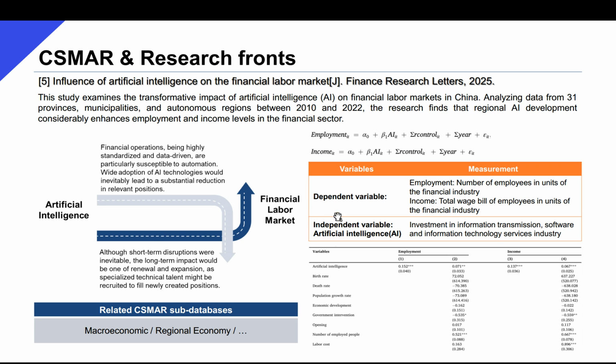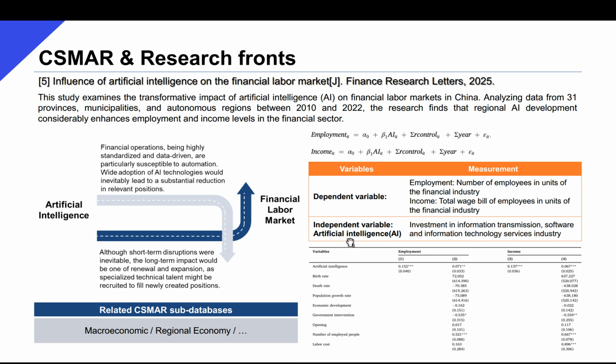So, the dependent variable of this study is the employment and income levels of the financial sector, measured by the number of employees and total wage bill of the financial industry, and data for which are available in the subdatabase Macroeconomic.